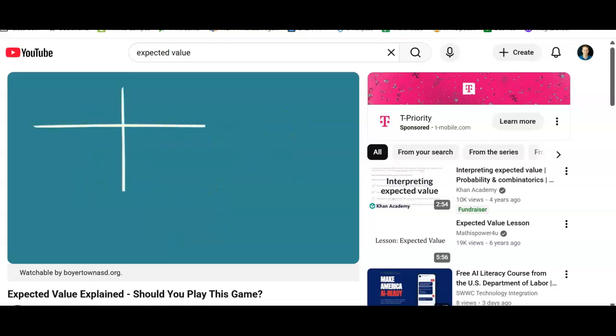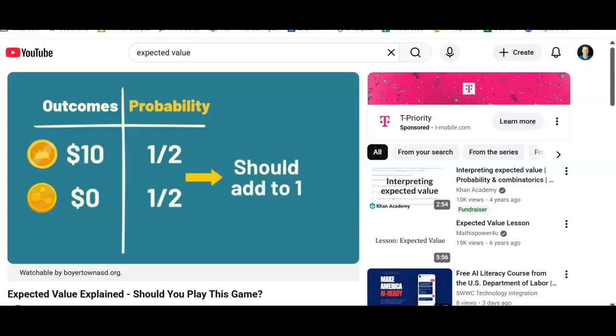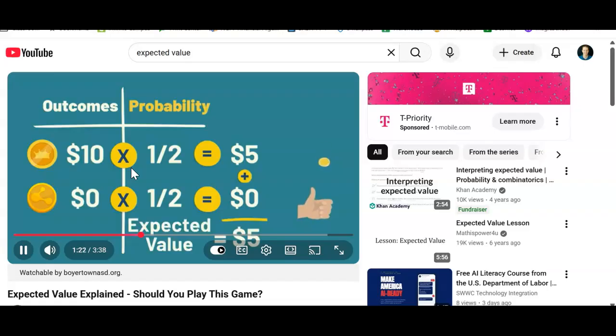To calculate the expected value for an event, decision, or game, start by identifying each of the possible outcomes and the probability of each. We are essentially calculating a weighted average. For our coin flip example, there are two outcomes: $10, heads, and $0, tails. The probability of each is 1/2. Then, we multiply each outcome by its probability of occurring and add the results. 10 times 1/2 is 5, and 0 times 1/2 is 0. Add them together, and we get $5 as the expected value for a single flip.